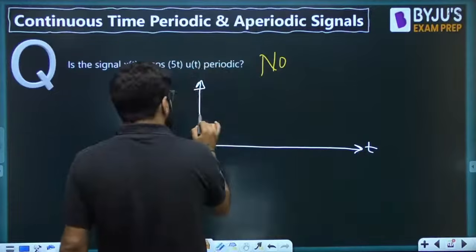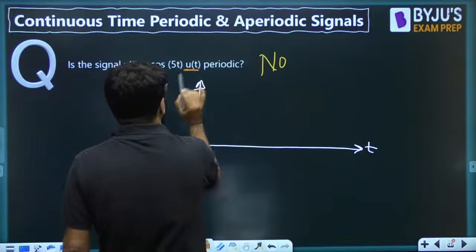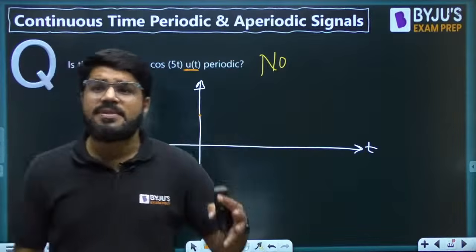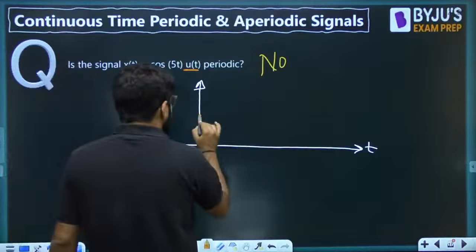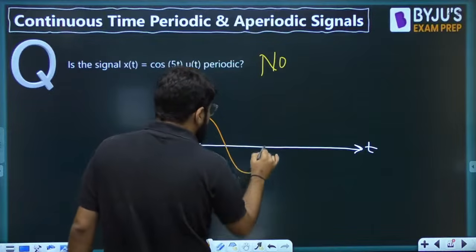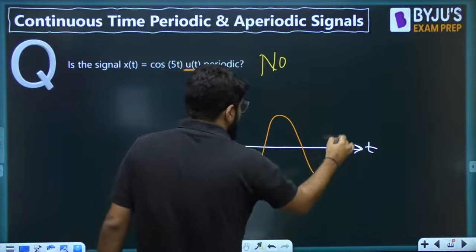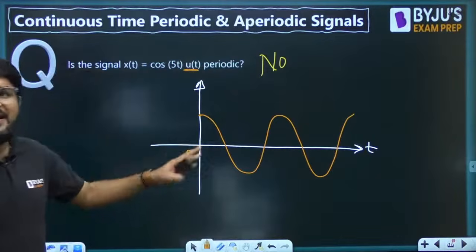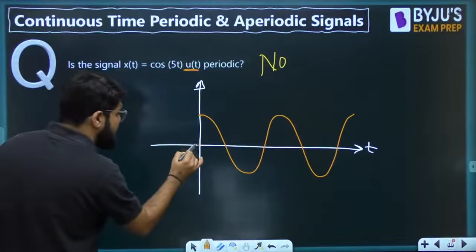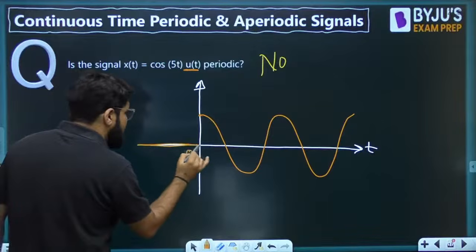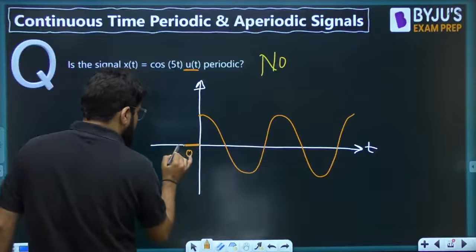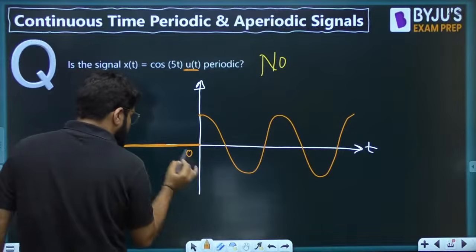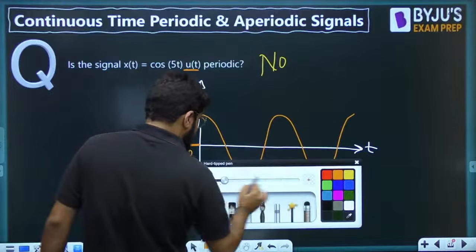But how will this work? Cos t u(t). Because of the u(t), the signal becomes right-sided, because the unit step only starts after t greater than 0. So this is what is going to be the waveform. The cosine waveform, no doubt, but only on the right-hand side. But the signal here is 0. The signal doesn't exist on the left-hand side. Clear?